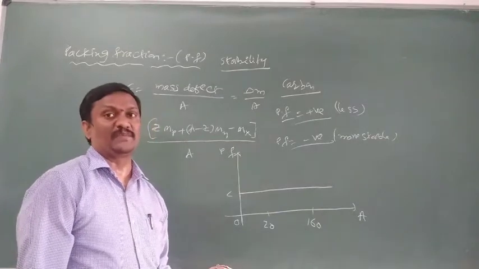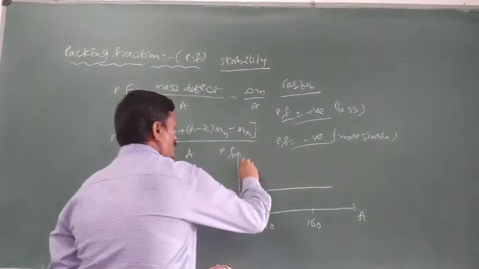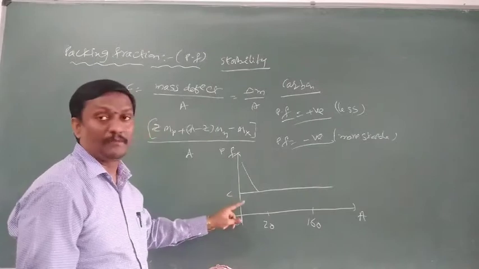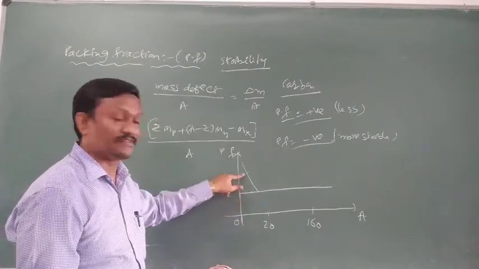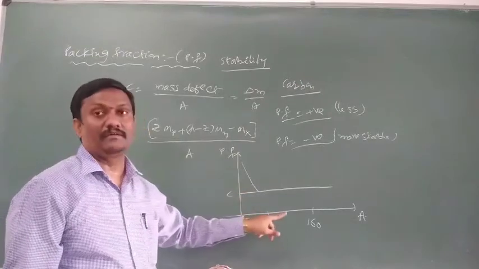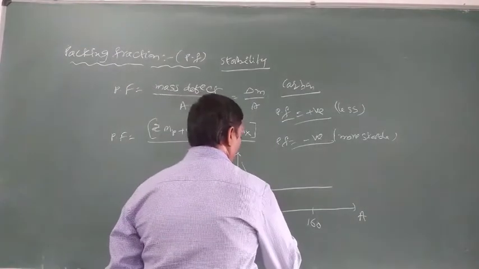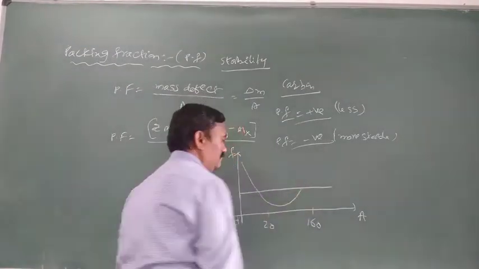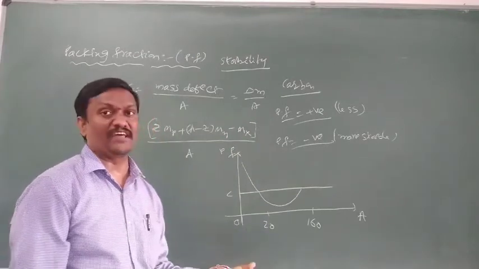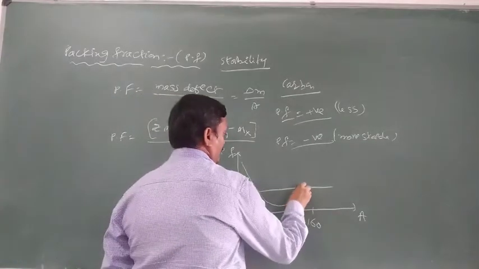If the mass number lies between 0 to 20, those elements have positive packing fraction, more than the packing fraction of carbon. And elements whose mass number lies between 20 to 160 have negative packing fraction, less than the packing fraction of carbon. If the mass number is greater than 150, 160 or 170, those elements again have positive packing fractions.